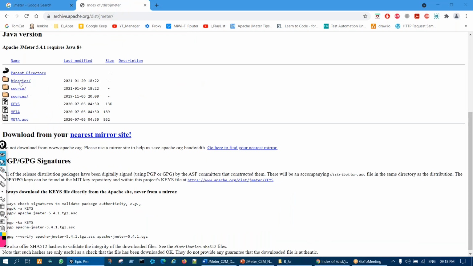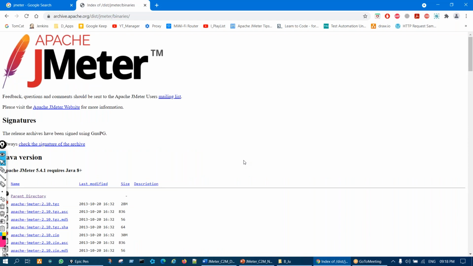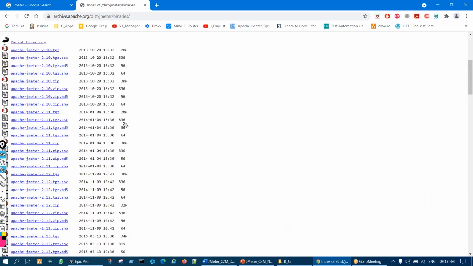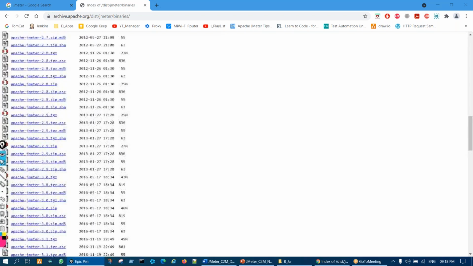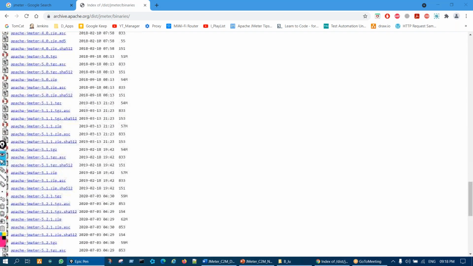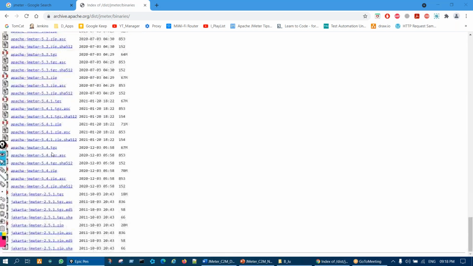When you click on this, you see all the previous versions, like 2.0. Zip is there, then TGZ is there. What is the difference between TGZ and zip? I'll explain, do not worry. But here, all the previous versions and the latest version, 2.8, 4, 3, every version is kept. You can download from this.